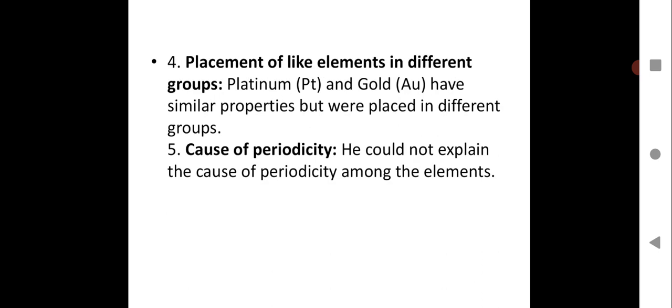Placement of like elements in different groups. So platinum and gold have similar properties but were placed in different groups. This was one of the limitations of the Mendeleev periodic table.